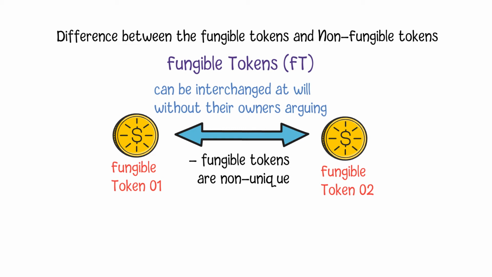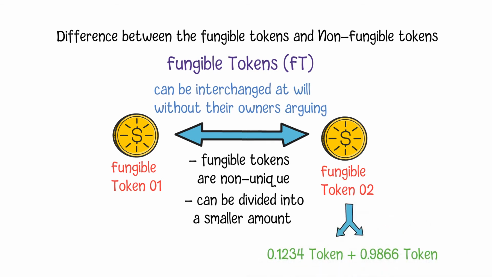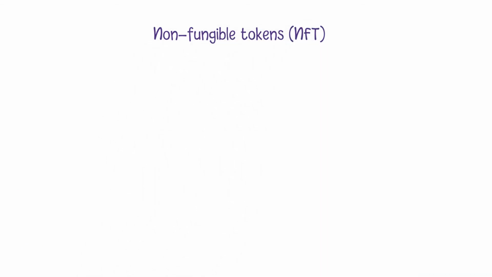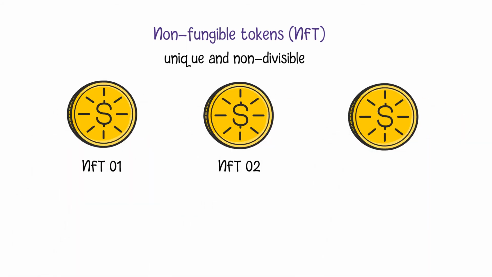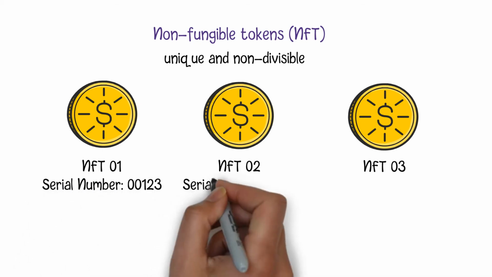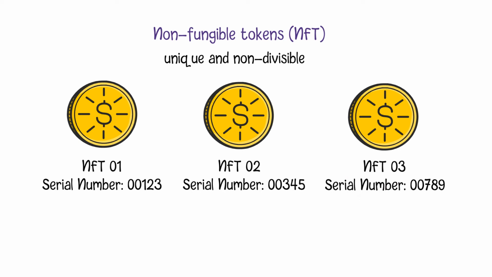Also, fungible tokens can be divided into a smaller amount, just like a Bitcoin can be divided into a small amount with up to 8 decimal places, such as 0.00000001 Bitcoins. In comparison, non-fungible tokens, also called NFT, are unique and non-divisible. Each NFT has their own identification information stored in the smart contract written for them, which can be used to differentiate from other tokens. It is just like, for two $1 notes, we use the serial numbers on them to differentiate from each other although they have the same value.